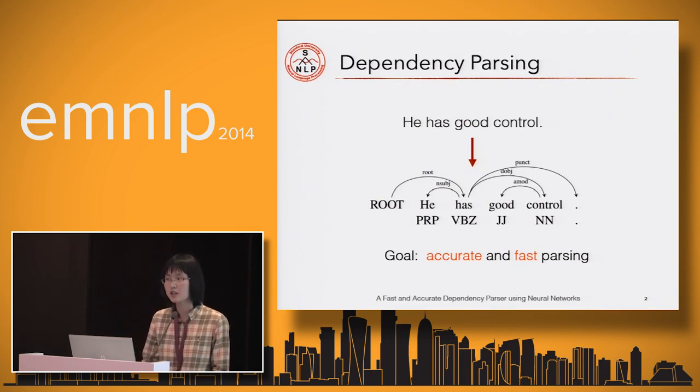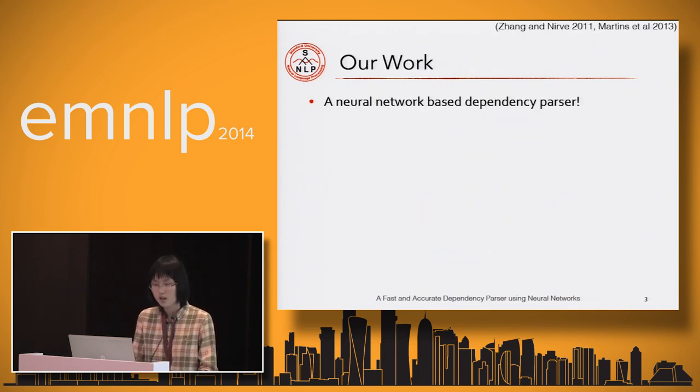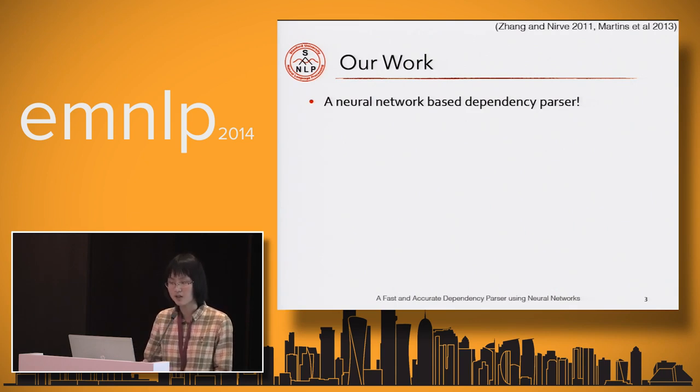Dependency parsing is likely to be crucial to many NLP applications, such as machine translation and information extraction. Besides accuracy, speed is also a very desired property in dependency parsing. So our final goal is both accurate and fast parsing. In this work, we propose a neural network-based dependency parser.